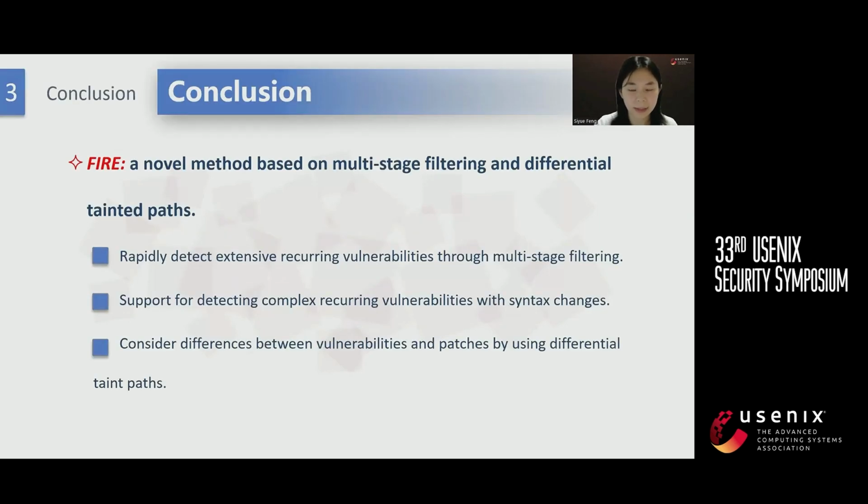We propose and implement a novel method named FIRE. FIRE can rapidly detect extensive recurring vulnerabilities through multi-stage filtering. It supports detecting complex recurring vulnerabilities with syntactic changes, and considers differences between vulnerabilities and patches by using differential taint paths. Our evaluation results demonstrate that FIRE outperforms state-of-the-art methods for recurring vulnerability detection.